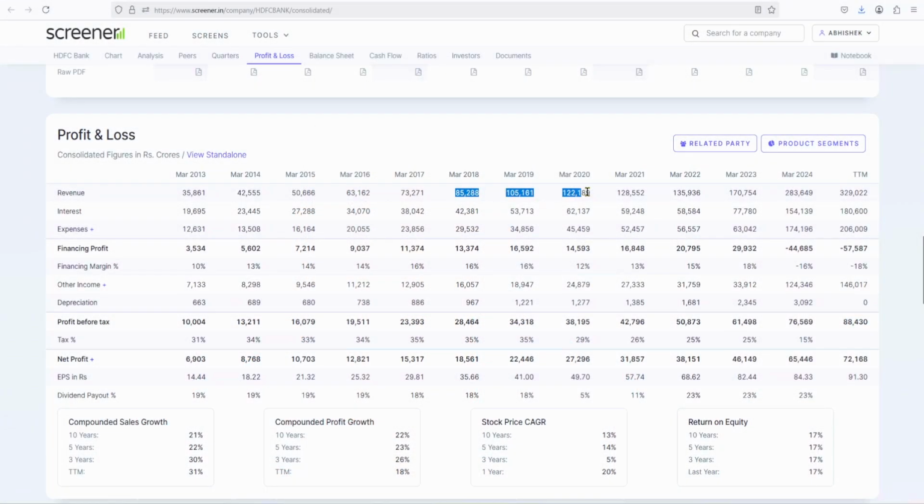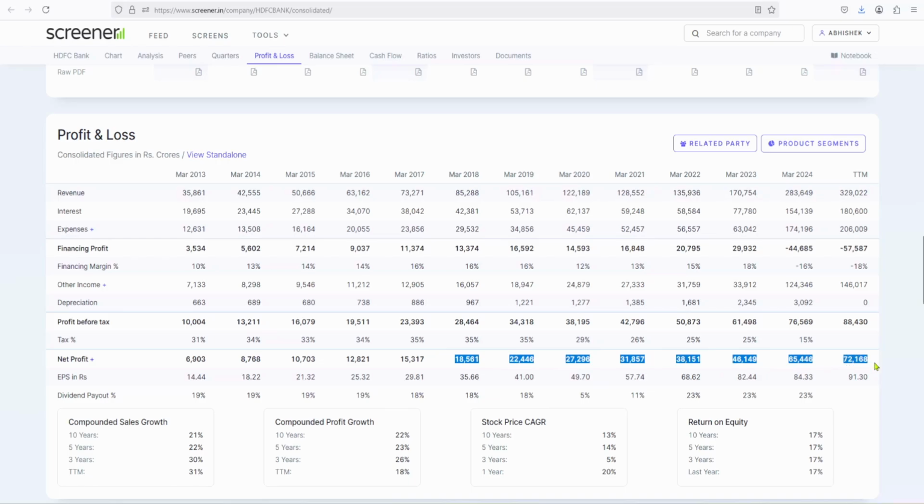Now you tell me which company is good: one which is consistently growing its earning per share, or where the earning per share is kind of stagnant, or where it is going down. If you look at any company's balance sheet, quarter by quarter, you will see earning per share going up, stagnant, or going down. That gives you a way to understand whether the company is growing well, at what rate it is growing, what the rate of growth of earning per share is, and what the rate of growth of profit of the company is.